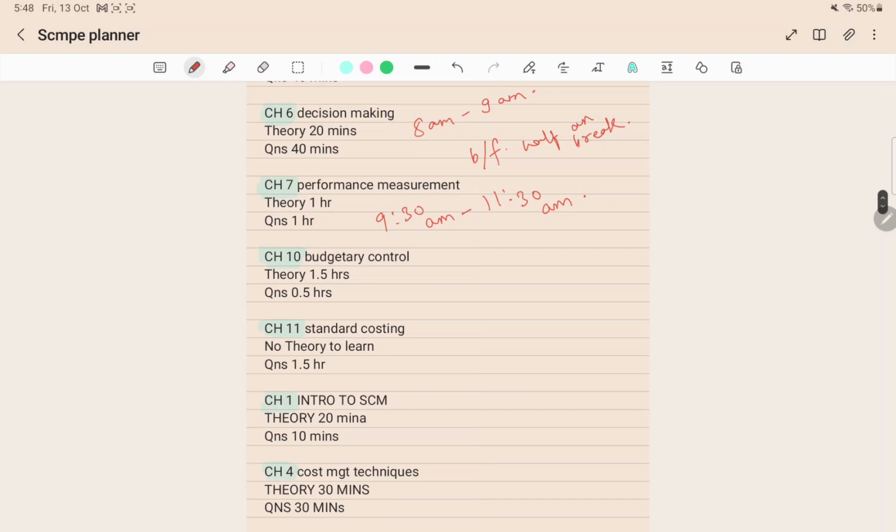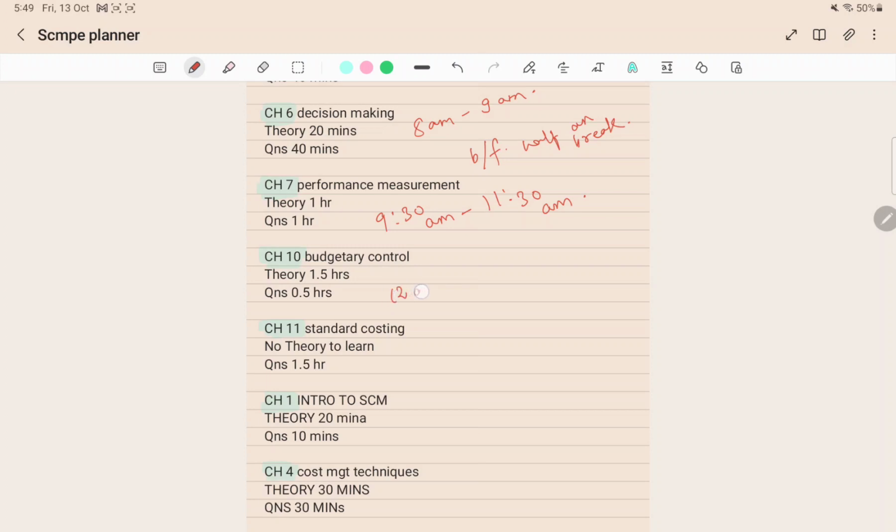Now budgetary control, this also has a lot of theory, even more than performance measurement. In budgetary control, everything you have to learn by heart, use memory tricks. So for revising theory, I am allocating 1.5 hours to be on the safer side. Questions will not take much time, because if you have done theory in that 1.5 hours, then all your questions are already covered, because all the questions have theoretical answers. So in 2 hours this chapter will be completed.